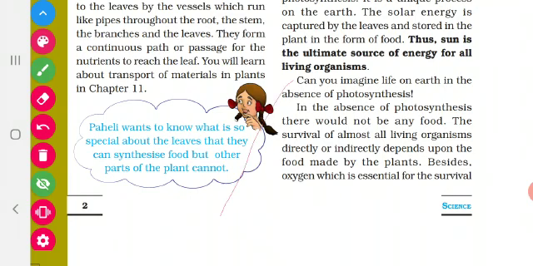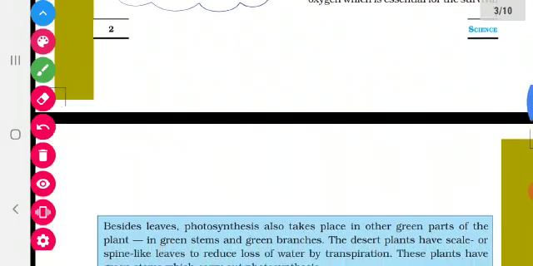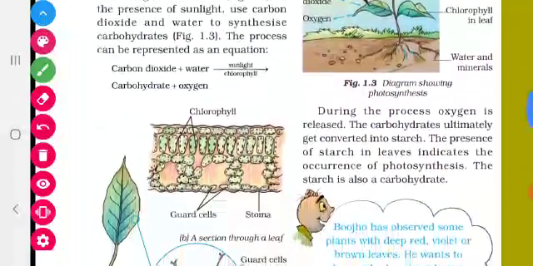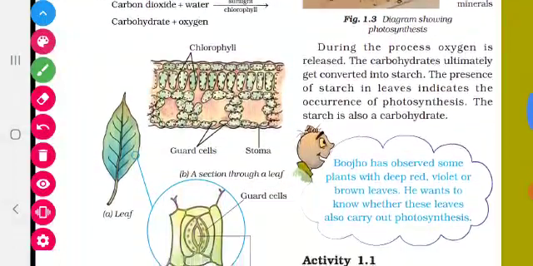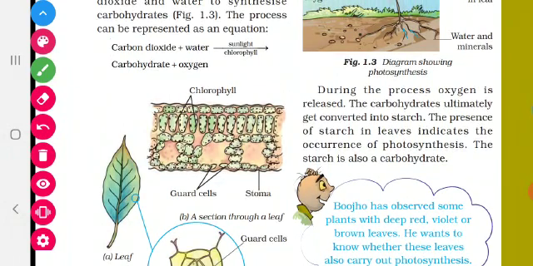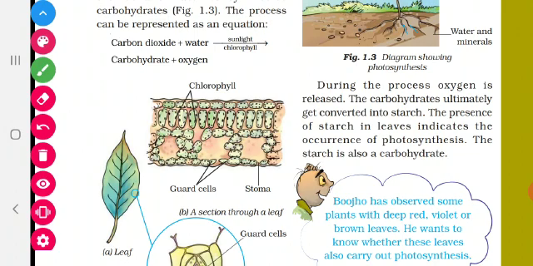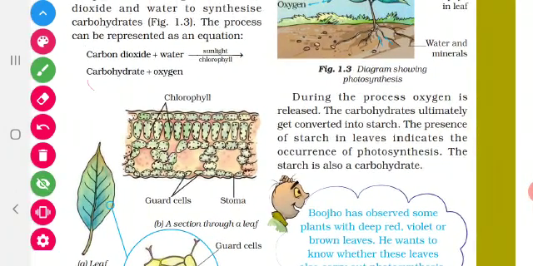Yes. Now let us go for the equations. Okay, see the equation: carbon dioxide plus water, in the presence of sunlight, gives carbohydrate and oxygen. This carbohydrate is the plant food. So this carbohydrate will be converted into starch. Then oxygen is the byproduct released. This oxygen is used by animals and human beings to respire. Without oxygen we cannot live.